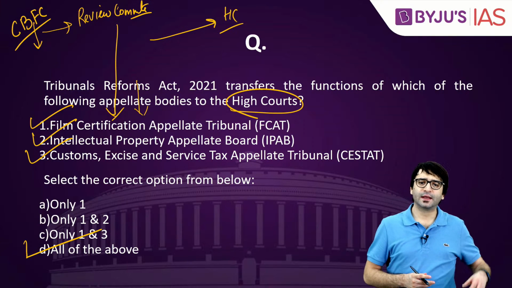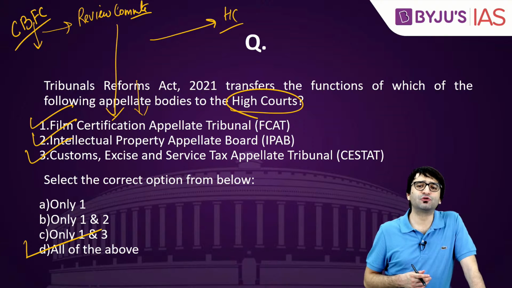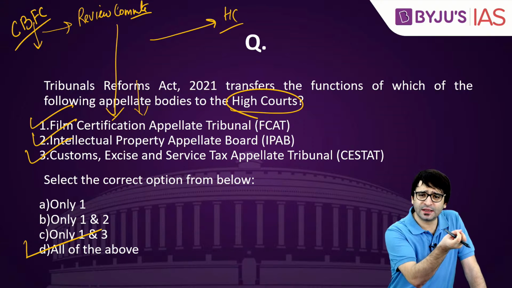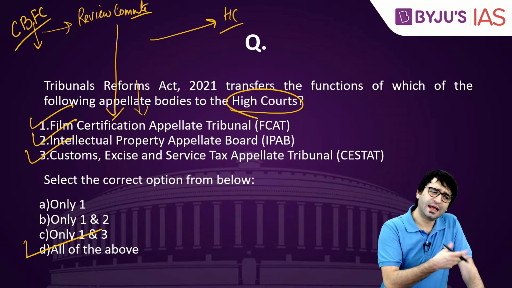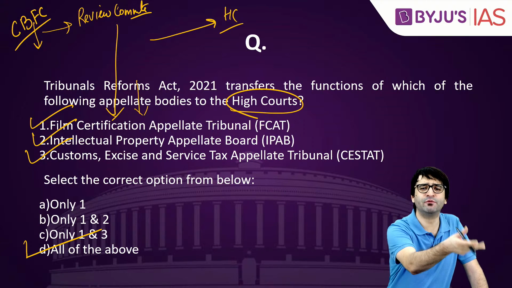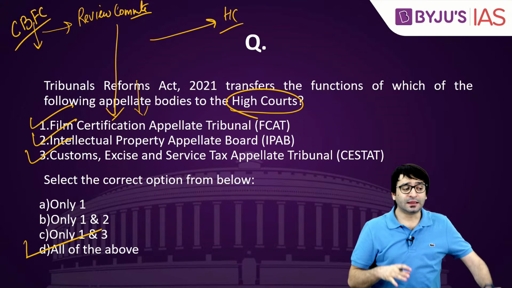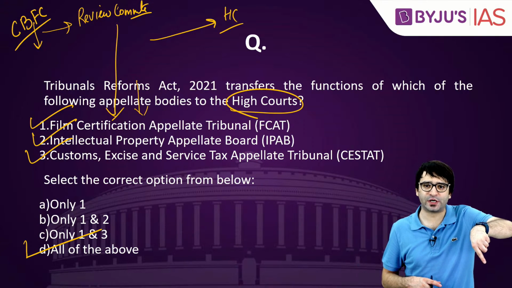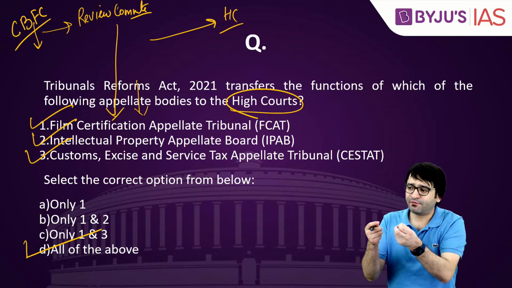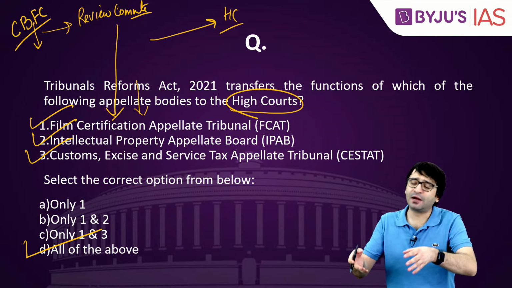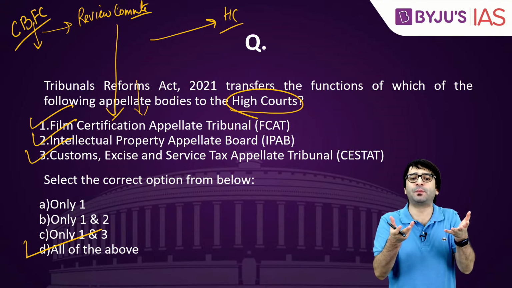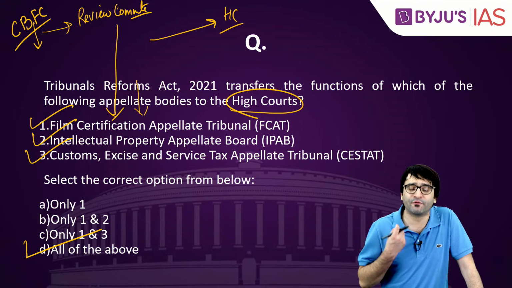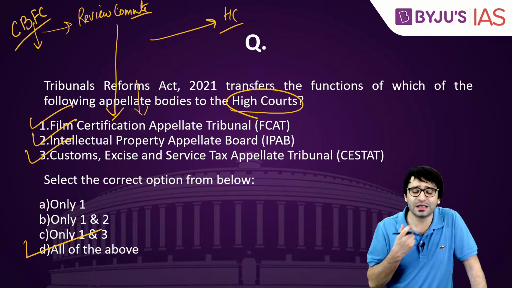And only when this Film Certification Appellate Tribunal refuses to give me the certificate, then I would approach the High Court. Filmmakers say that it was very easy to approach this appellate tribunal because we had to pay nominal fee and we would screen the film to the members of the tribunal and they would immediately give the order whether we will give you the certificate or we will not. Now, since this appellate tribunal is dissolved by the Tribunals Reforms Act 2021, now we have to go to the High Court. We have to pay hefty fee to the lawyers and we don't know when this case will be heard, when judgment will be given by the Honorable Court. That means I as a filmmaker, I don't know when my movie is going to be released.